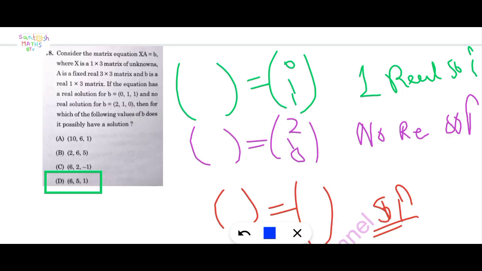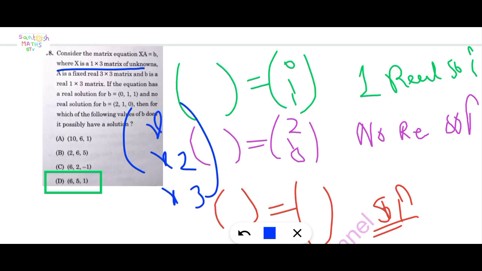Here x is a 1 cross 3 matrix of unknowns, that means x1, x2, x3.